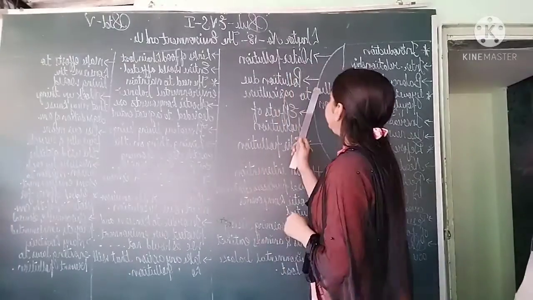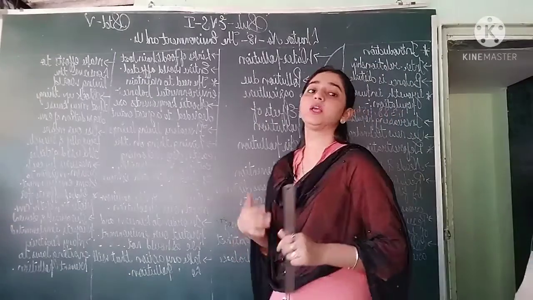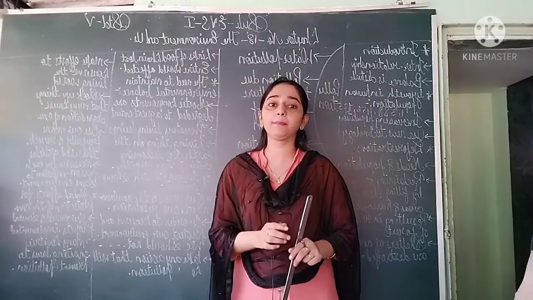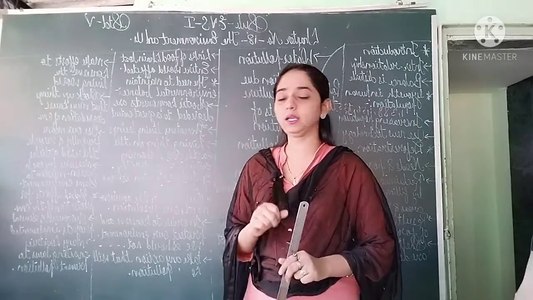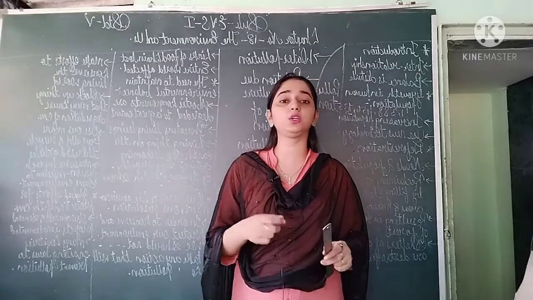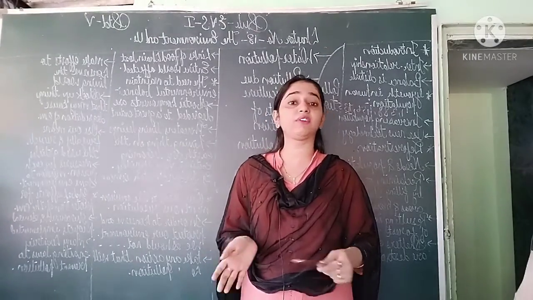Now the next point, pollution due to agriculture. Agriculture means farming. Because of farming, there is also pollution. Let us see. In modern agriculture, we are using chemical fertilizer and pesticide for growing more and more crops very rapidly.